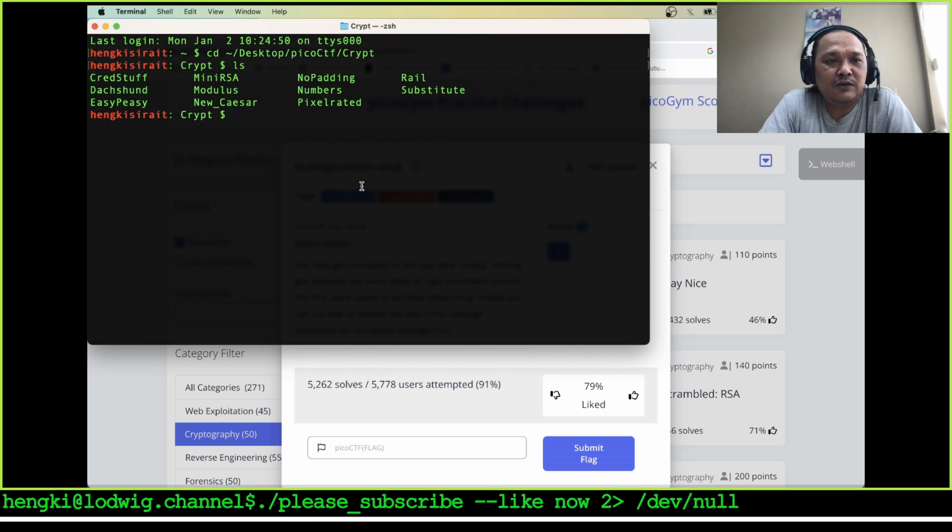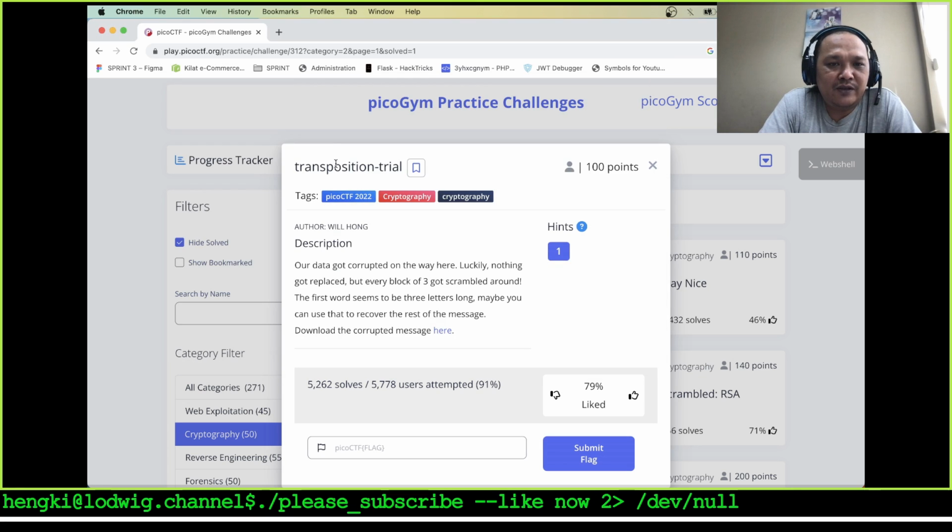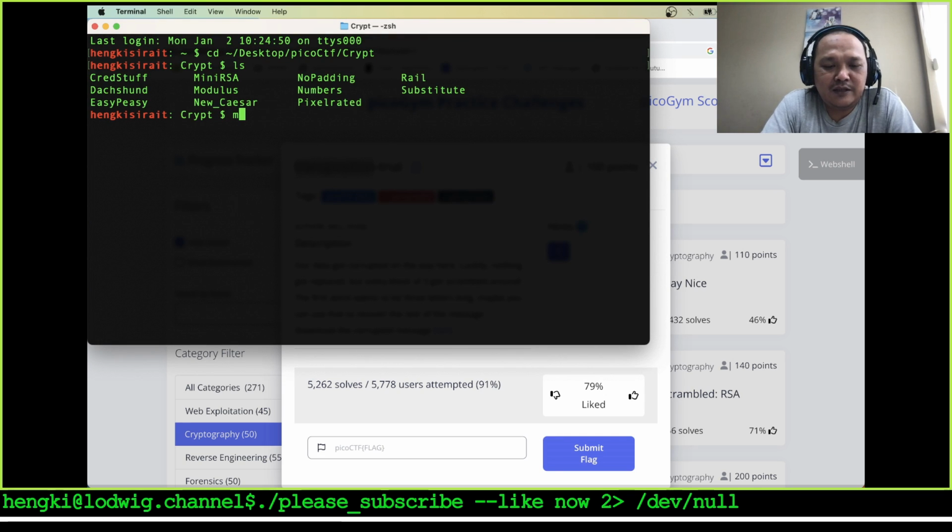We check and here we don't have the transposition-trial. Let's make a directory with mkdir transposition and change to that directory.